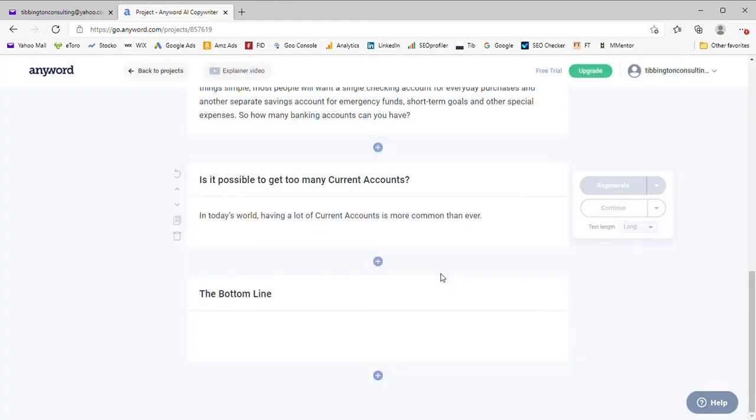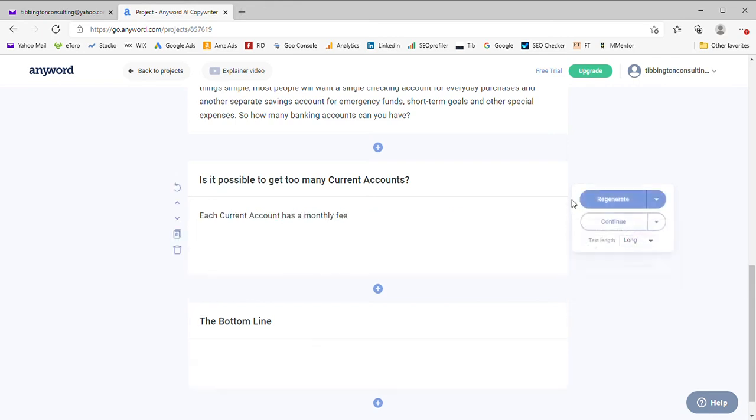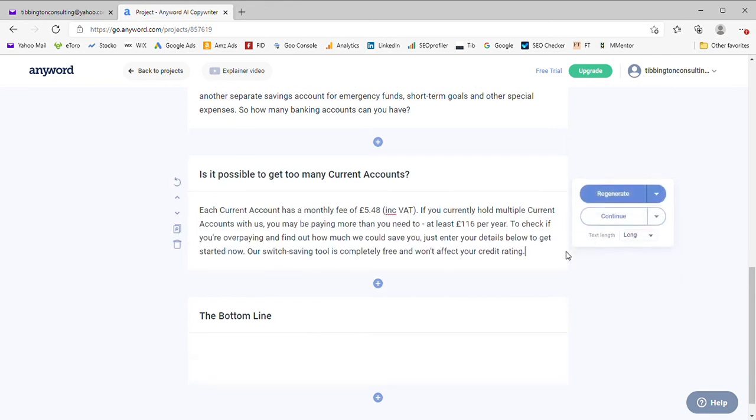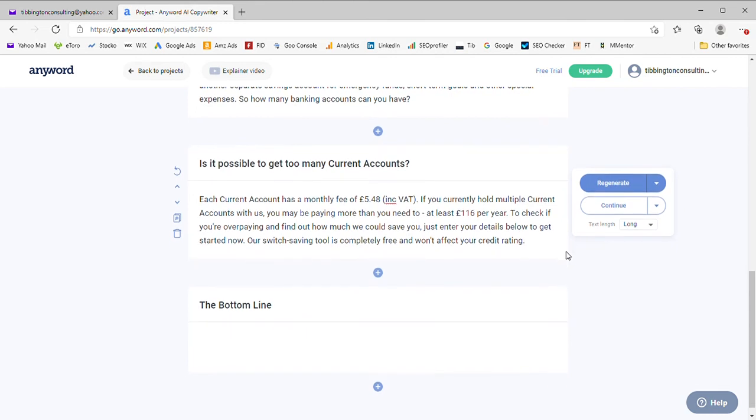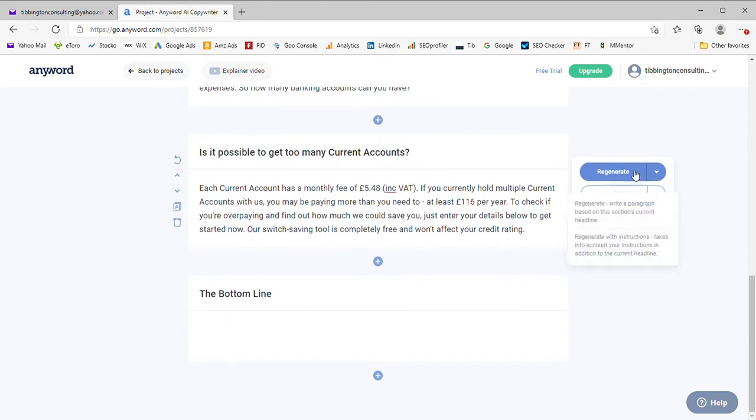Yep, regenerate. You can also regenerate by putting your own words in, so you could add suggestions such as mention paid for accounts or don't mention certain accounts. So if you had hit the regenerate button there and then put instructions in here, it would have taken your instructions as well, which is quite a good idea.